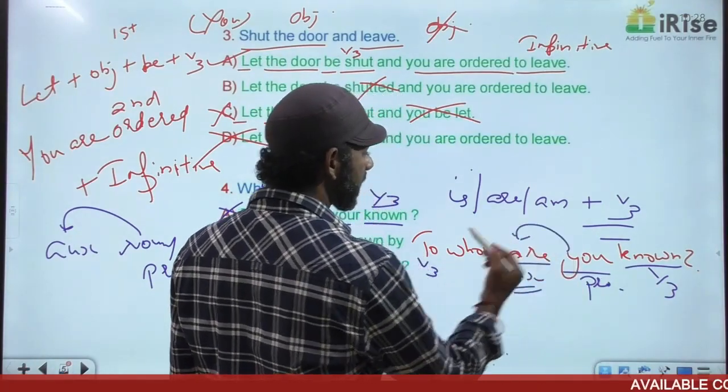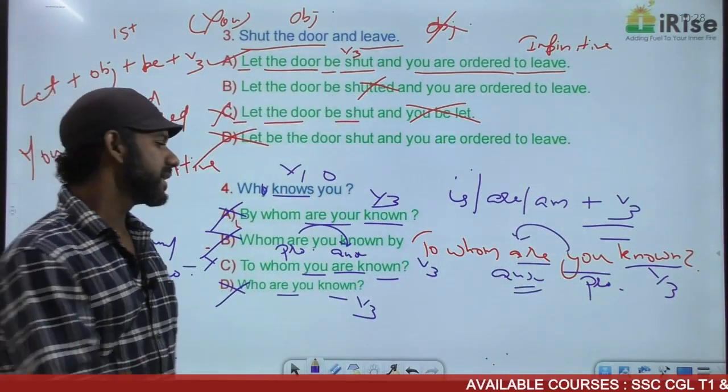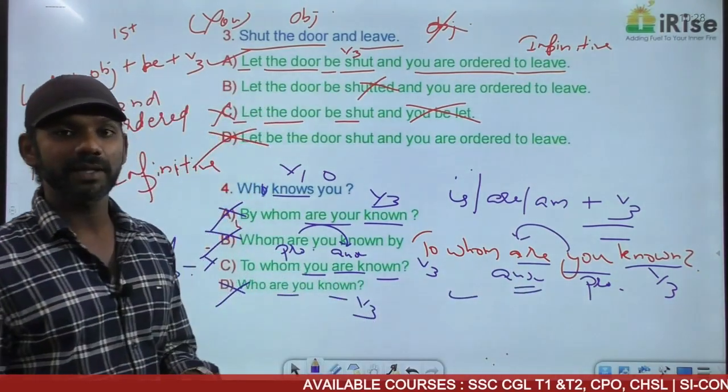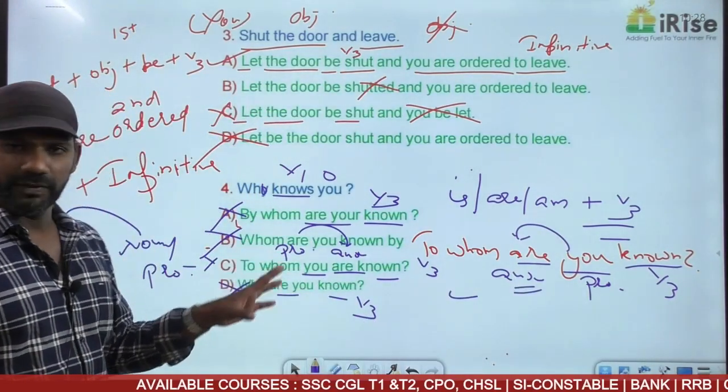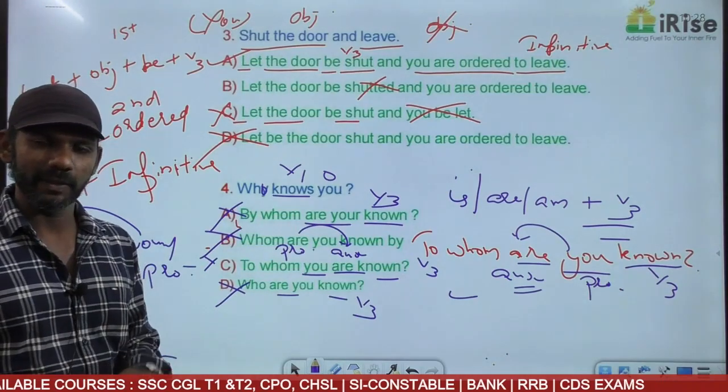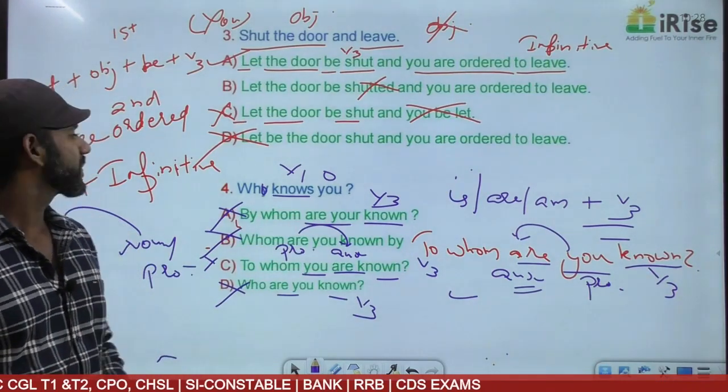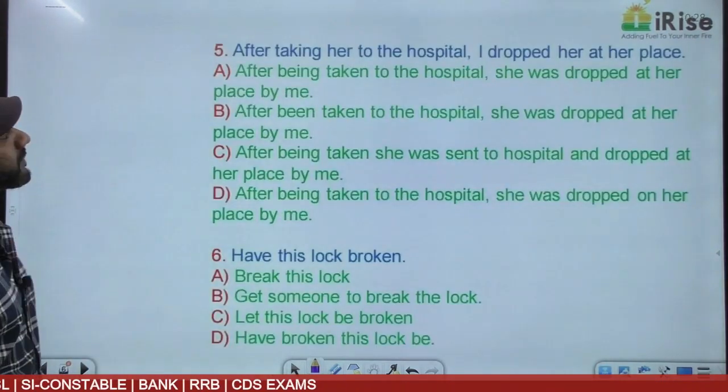The auxiliary verb is coming before the pronoun. Grammatically correct. This must be the answer. The option that we go for must be grammatically correct. Now, if all the options are wrong, nothing can be done. You just attempt the question, you'll get the mark for it. Come to the next one.